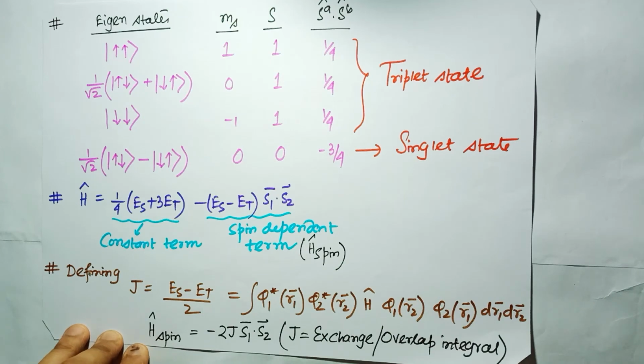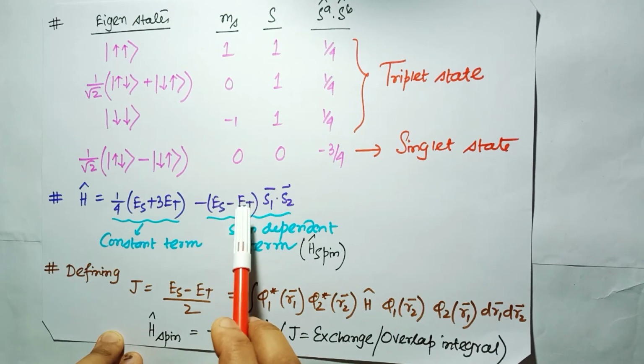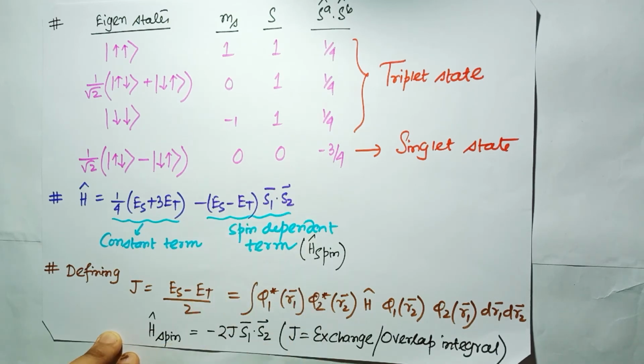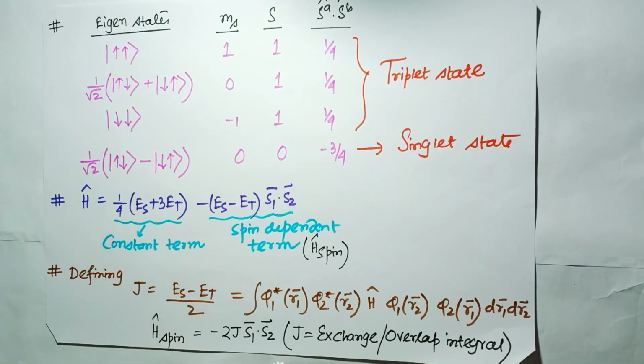So now I will define that J is equal to ES minus ET divided by 2. Previously I have calculated what ES minus ET is. So divided by 2 it is equal to the integration of phi 1 star R1, phi 2 star R2, H operator acting on phi 1 R2, phi 2 R1, dR1, dR2. So if I replace ES minus ET is equal to 2J here, then H spin, the Hamiltonian for the spin only, is equal to minus 2J S1 dot S2, where J is called the exchange or the overlap integral.